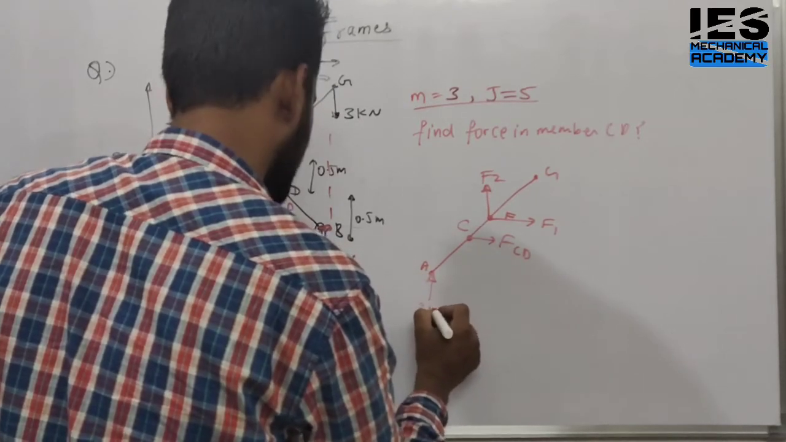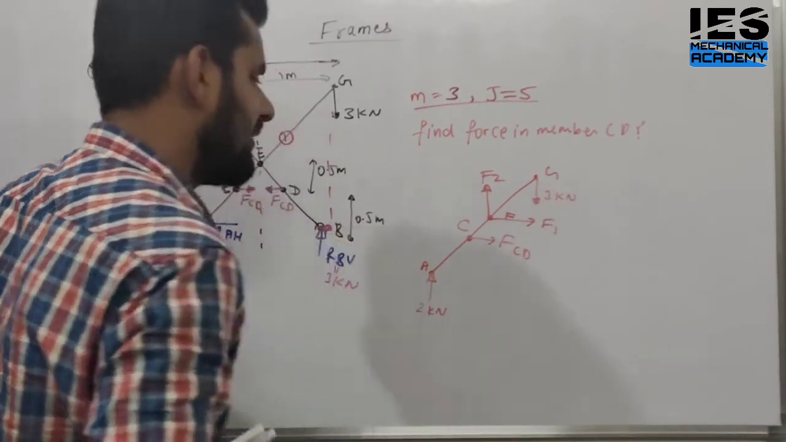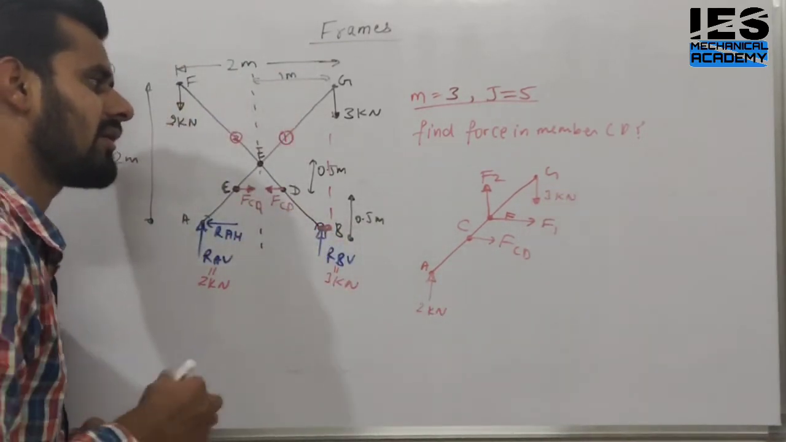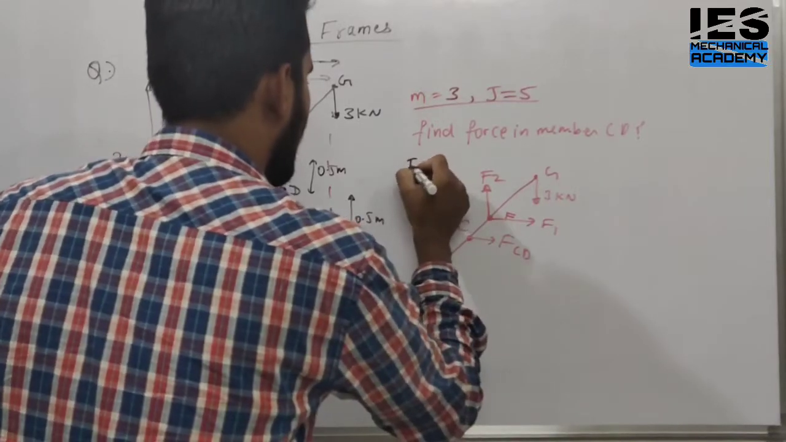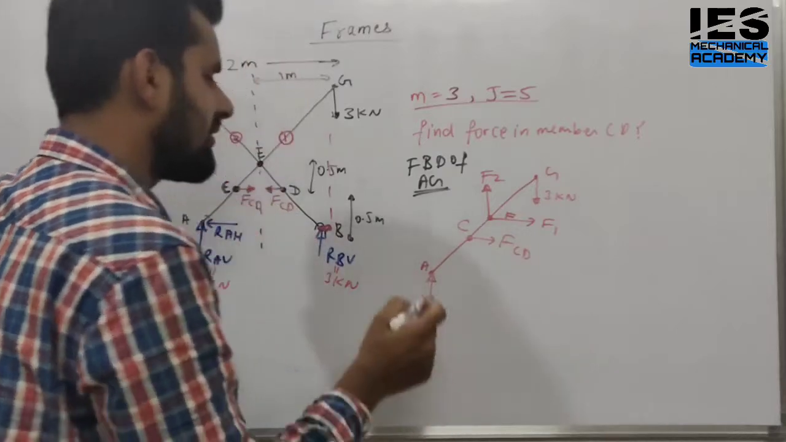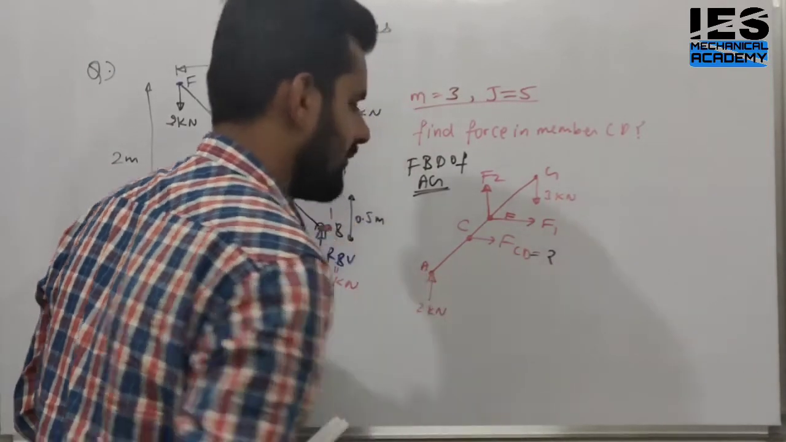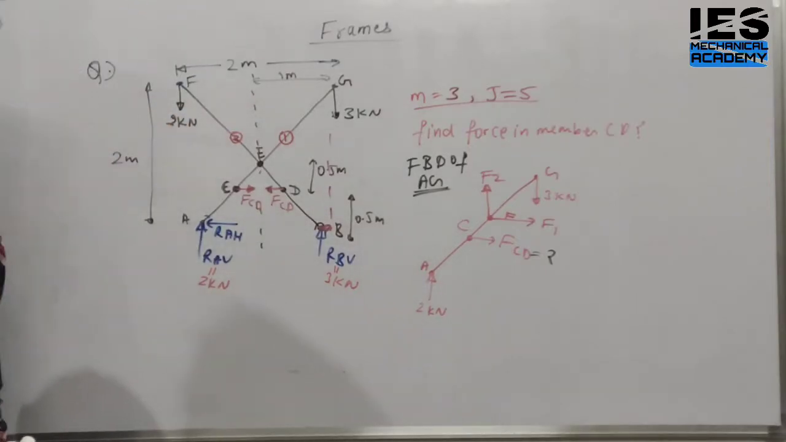How much? 2 kilonewton. Here the load. How much? 3 kilonewton. Yes or no? This is our FBD of the member. Which member? AG. FBD of AG member. Yes or no? This is the FBD of the AG member. Now we have to find what? This force FCD. How? By applying the three equations.